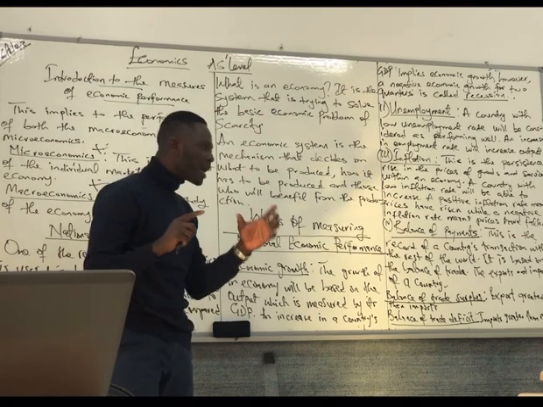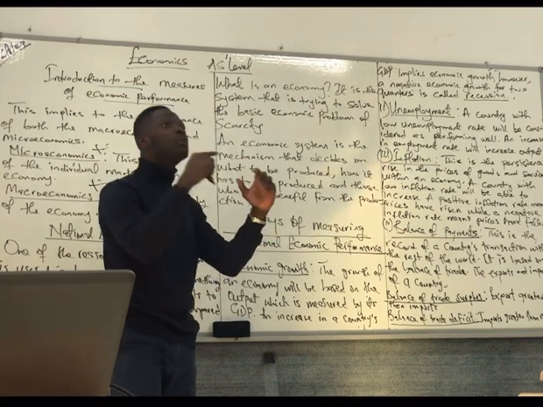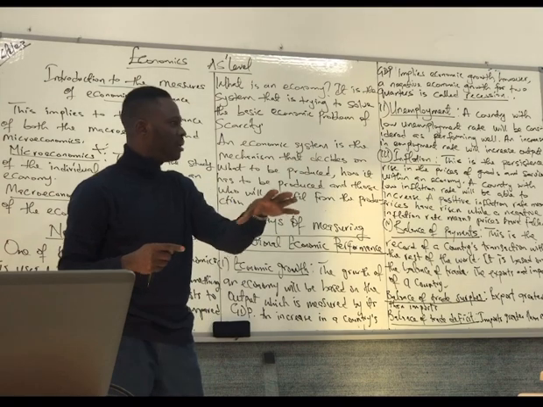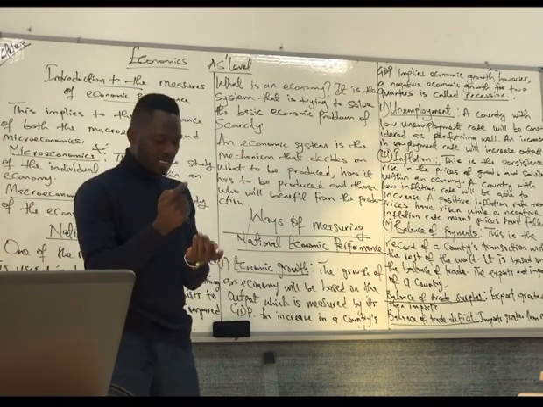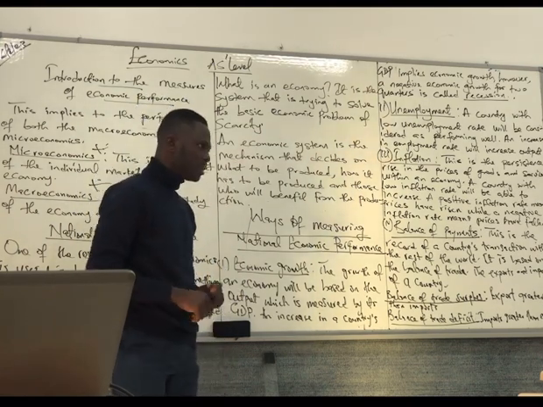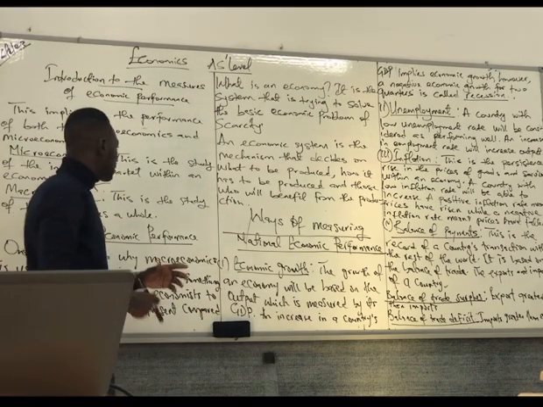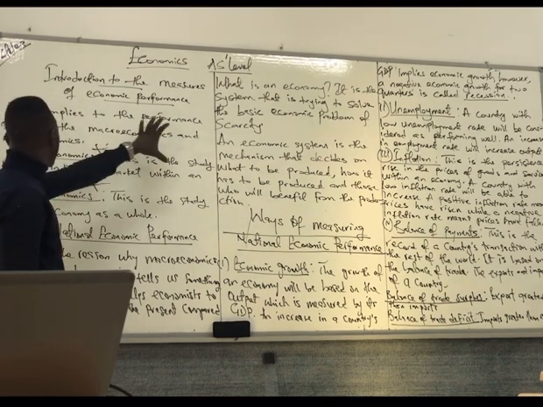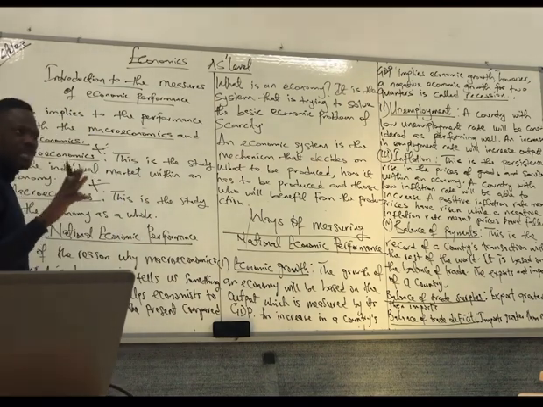Do you get the difference between micro and macro? Micro studies the individual markets. That means the market for education, the market for insurance, the market for banking, the market for agriculture. This is micro. But when we have to study the whole of the economy, we're talking about macroeconomics. Do you understand the difference, please? Yes. So here I wrote, this implies the performance of both macroeconomics and microeconomics, which I just explained.